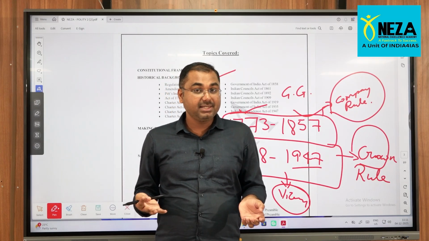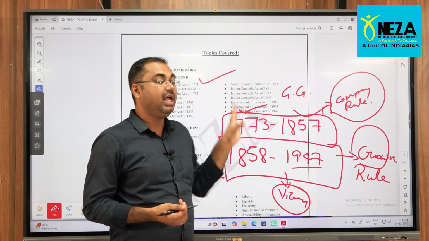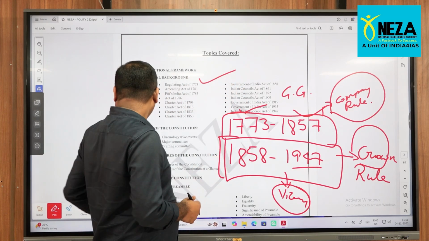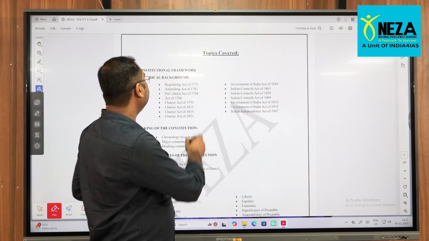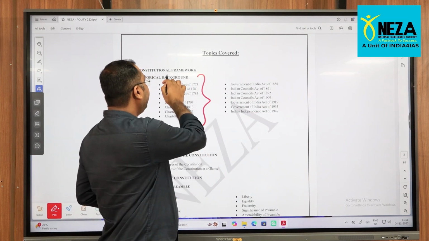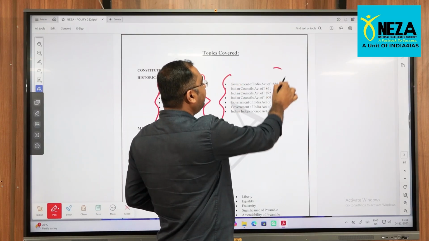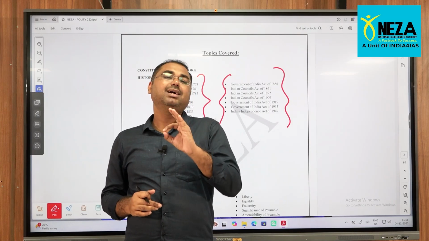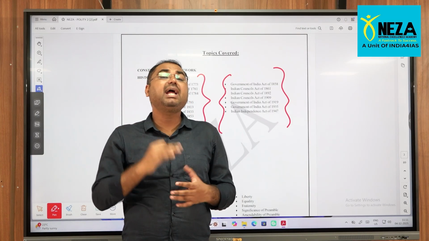From the examination aspect, what is important here? Naturally, these are all a story which you are supposed to know. From an examination perspective, they have so far asked about these major important acts and their order. So you are supposed to know what the major acts are and in which year each act took place.